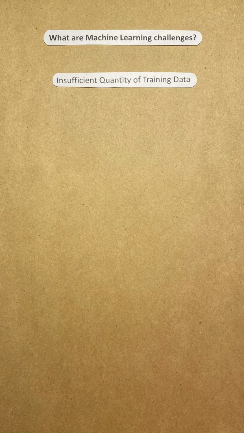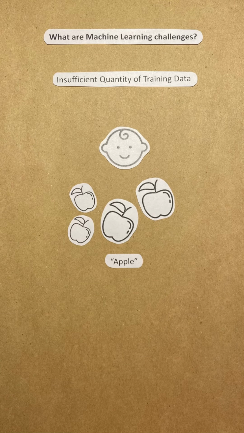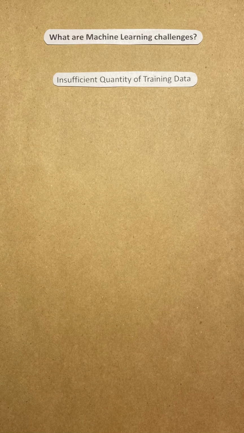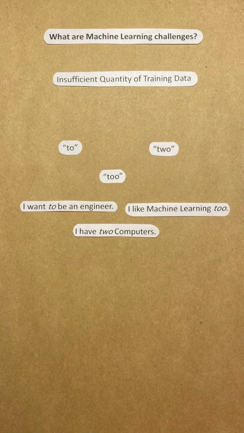First problem is insufficient quantity of training data. Imagine a toddler learning what an apple is. You show them an apple and say, apple. After a few times, they can recognize apples of different colors and shapes. Machines need a lot more examples to learn something similar. For instance, to teach a machine the difference between two, and two, you need a lot of sentences showing their